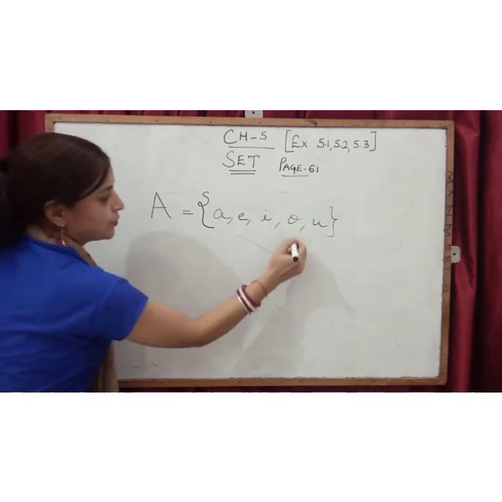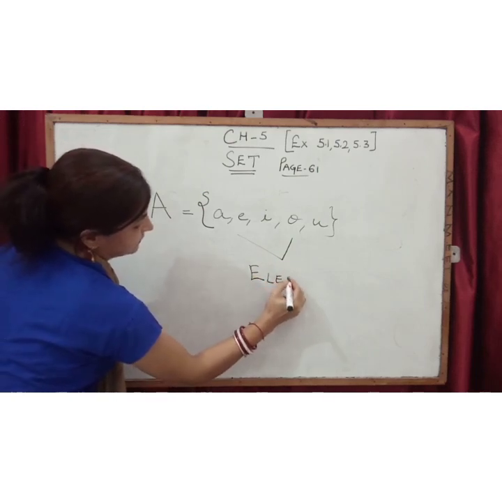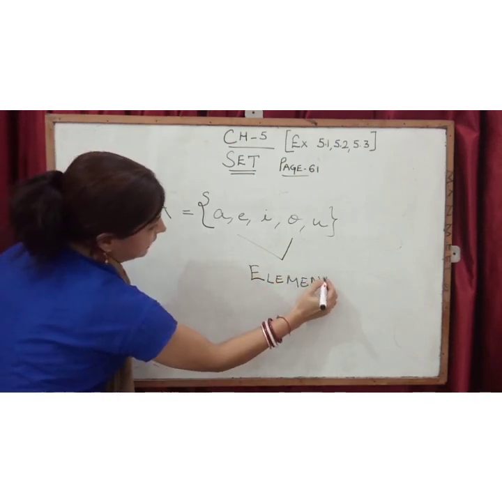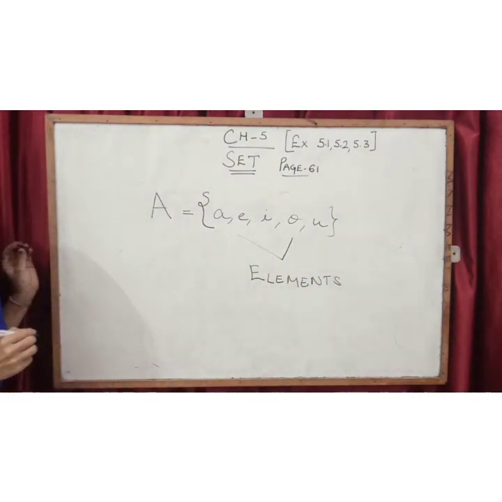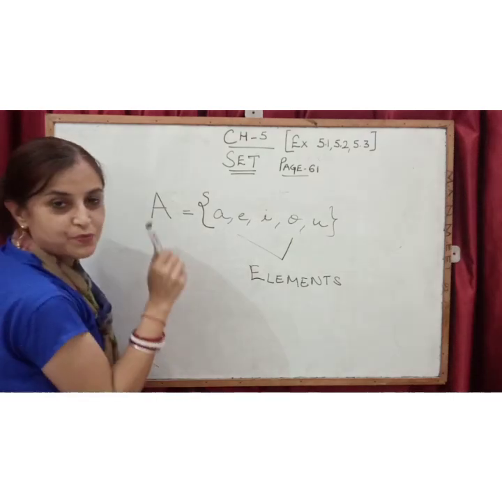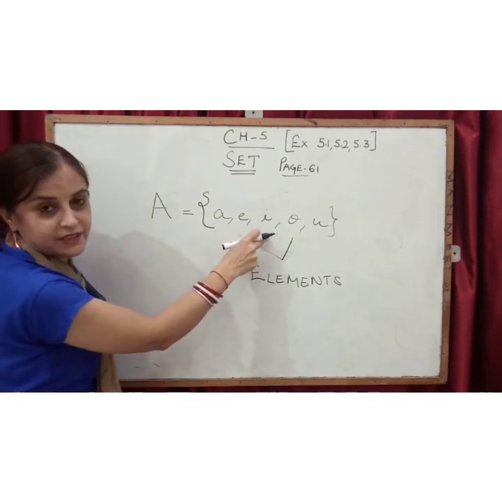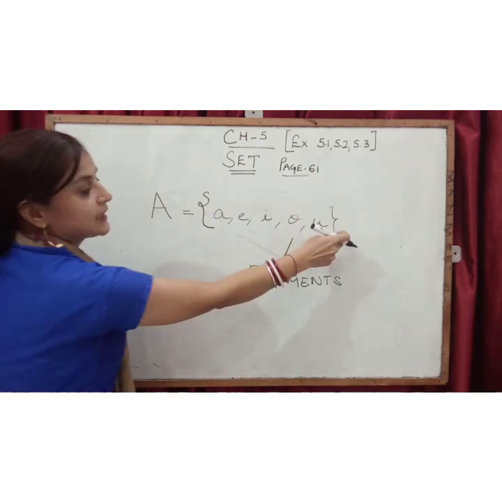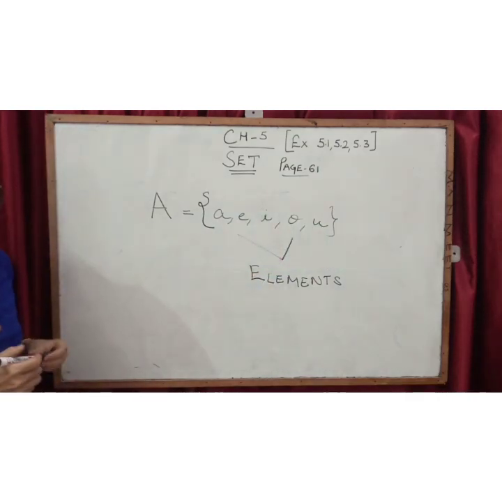These are known as the elements. We can call it elements also, and always it is mentioned in small letters. This is always in capital letter and this is always in small letters with the curly bracket. These are known as curly brackets, or you can say curly braces.